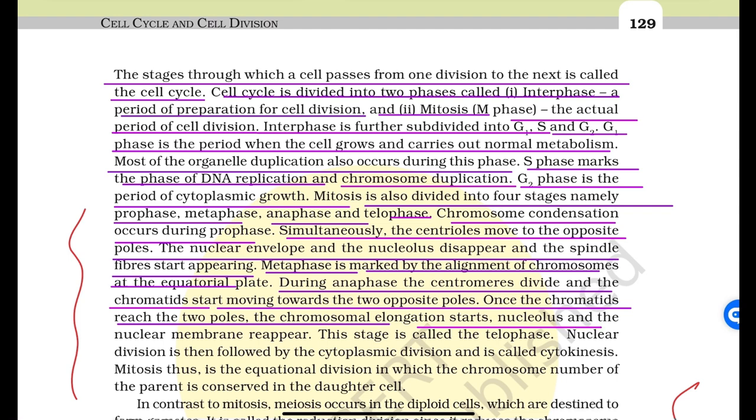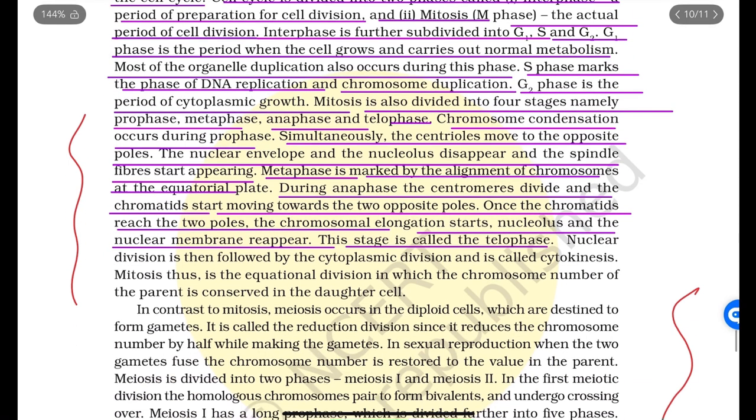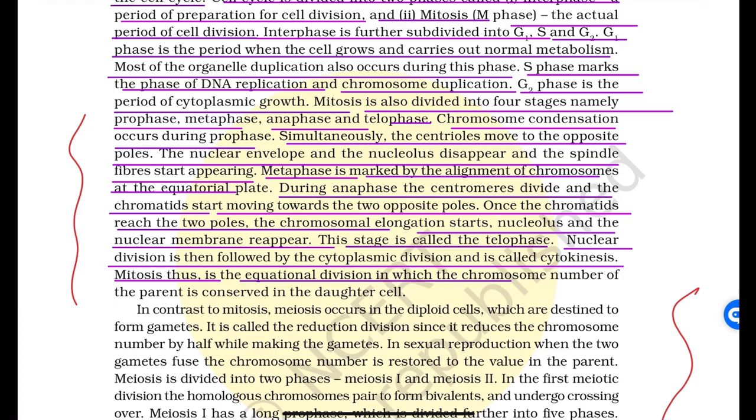Once the chromatids reach the two poles, chromosomal elongation starts, and the nucleolus and the nuclear membrane reappear. This stage is called telophase. Nuclear division is then followed by the cytoplasmic division, which is called cytokinesis. Mitosis is an equational division in which the chromosome number of the parent is conserved in the daughter cell.